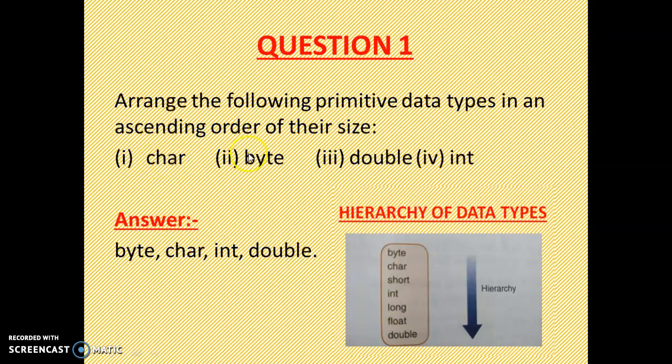So in the question you have char, byte, double, int, but the answer in ascending order, from smallest to largest, is byte, char, int, double. I take the help of this, you have to remember this one. And one thing I want to mention, that here it is ascending order. If in your question it is descending order, then you have to write down double, int, char, byte, largest to smallest.